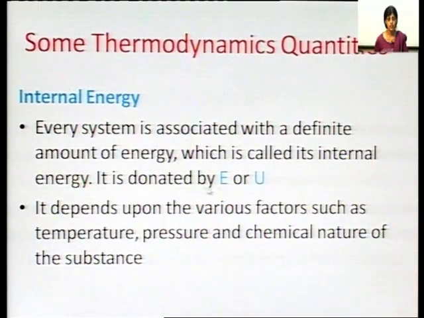It is denoted by the letter capital E or capital U, and it depends upon various factors such as temperature, pressure and chemical nature of the substance. So, internal energy is the energy that is associated with the system. The amount of energy which a system has is known as